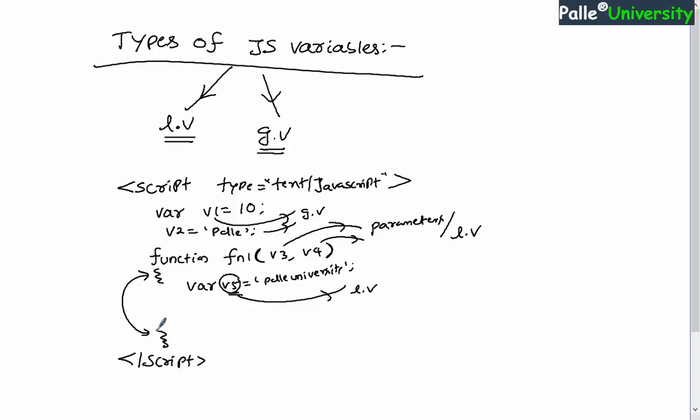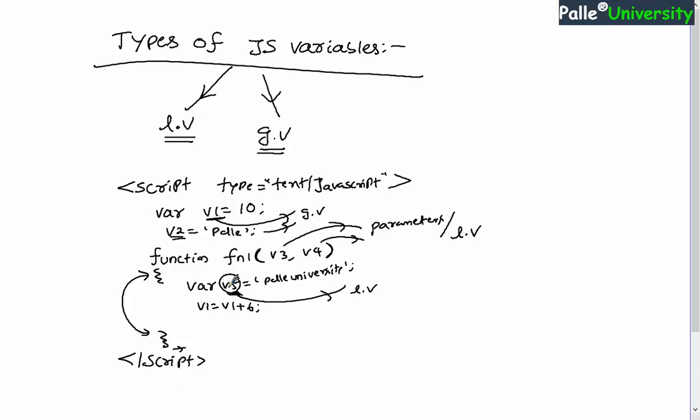But these global variables you are allowed to use inside any function. If you want, I can write something like v1 is equals to v1 plus 6. I can use this global variable inside this function body because it is available inside any function, since it is global. But I cannot use this v5 variable outside of this function. If I try to use it, obviously I will get an error.